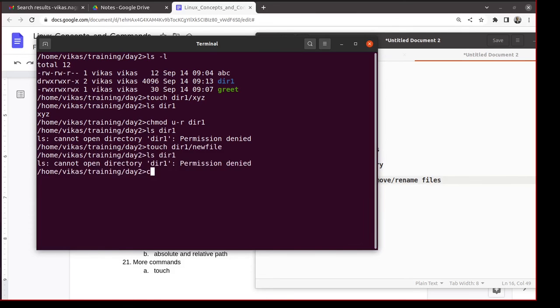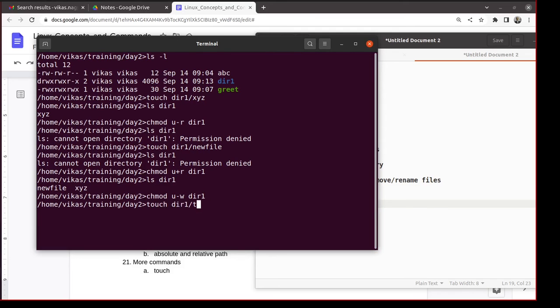That works. So let me give back the permission. Now I can see the contents. I was able to create this new file because I had write privilege. Let me do away with that, u-w dir1. Now if I try to create a file, I get permission denied.